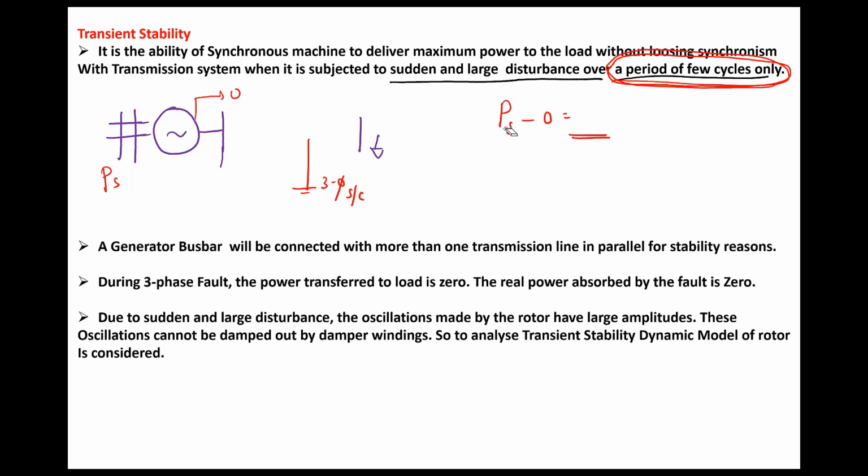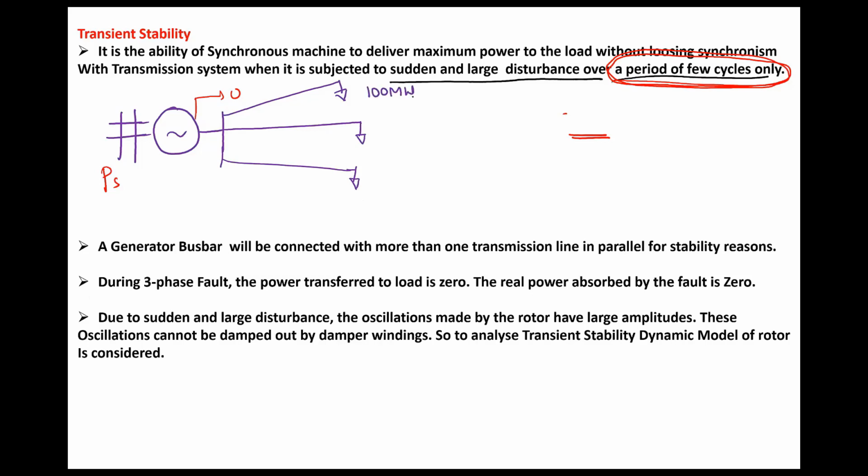Suppose I connect more transmission lines in parallel, what will happen? Let us assume there are 3 transmission lines connected to the generating station bus bar. Let us assume there is a 100 megawatt load on each of them.